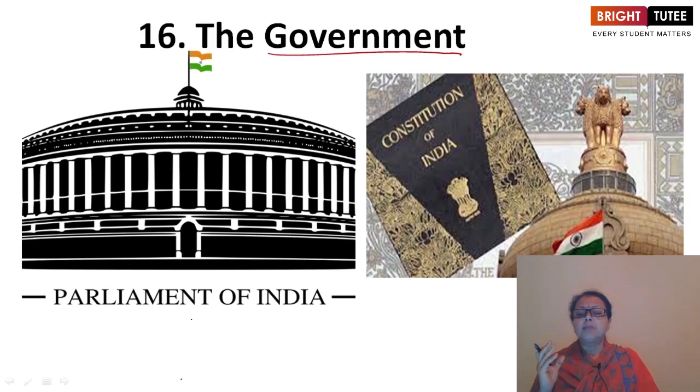Monarchy is there. Monarchy means the kings and emperors, and how the power is vested in them. So that way we have to discuss. Then we have to discuss dictatorship, with special reference to Mussolini of Italy and Adolf Hitler of Germany. Germany was the major culprit, you can say, and due to the mistakes done by Germany, both world wars took place, World War One and World War Two.